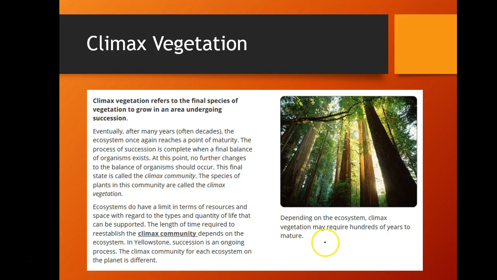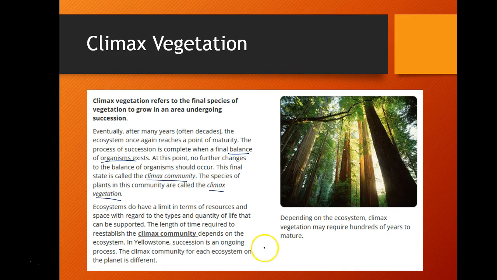We know this point of maturity is reached when we have a balance of organisms that exist, and there aren't many changes to that balance. Once this state is reached, we call this the climax community. The species of plants in the community are called climax vegetation.